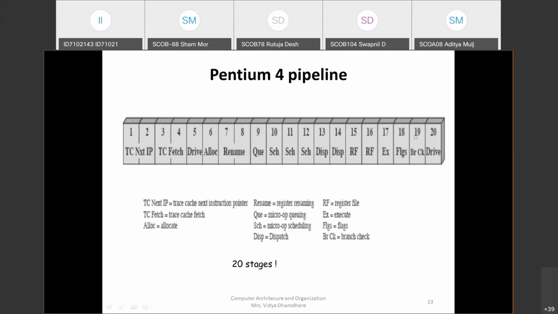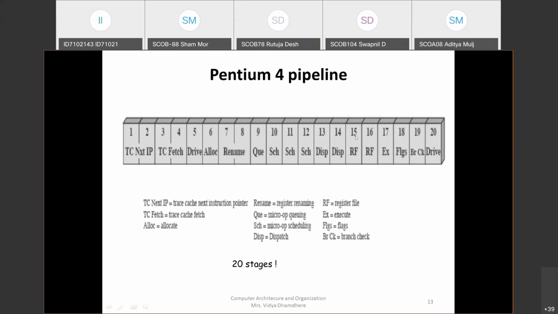Now the 19th stage is BRCK, that is the branch check. If you are having any branching operation, that will be done in the 19th stage. If not, then directly on the drive. That means that data is stored on the drive.